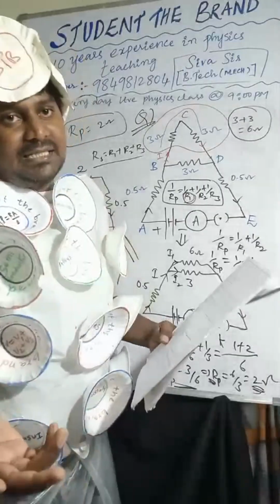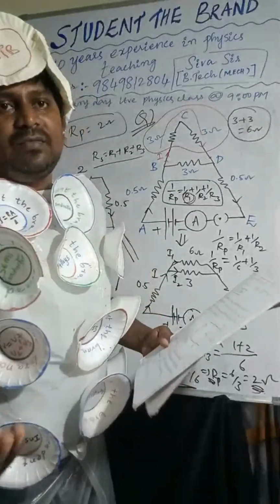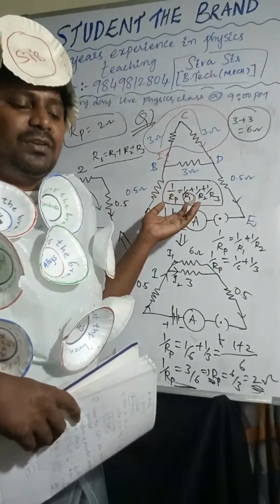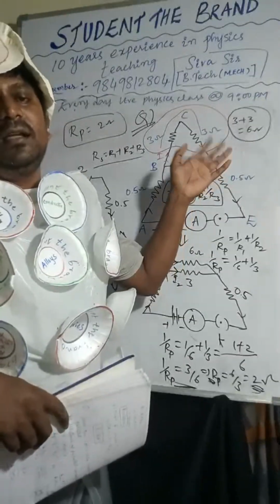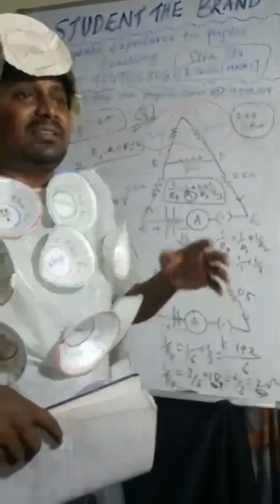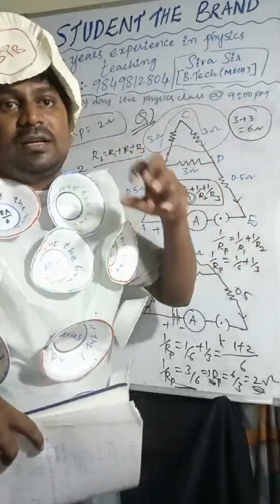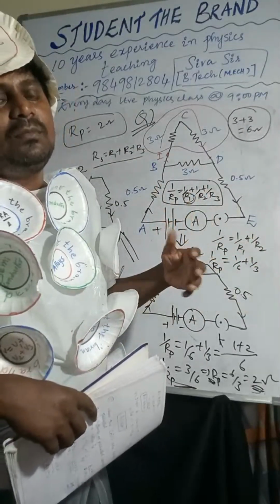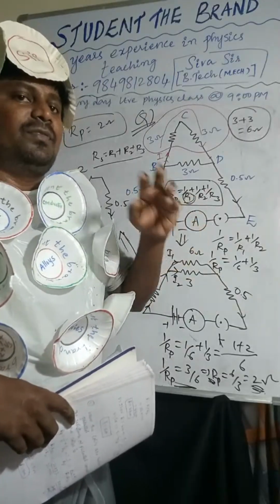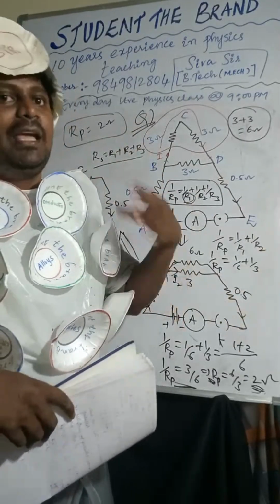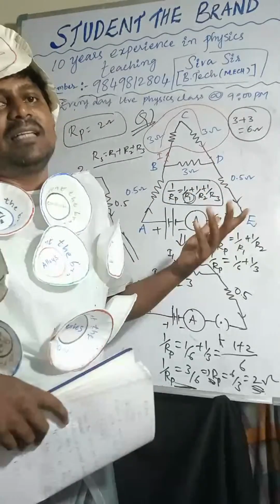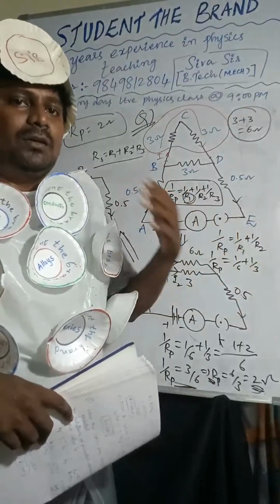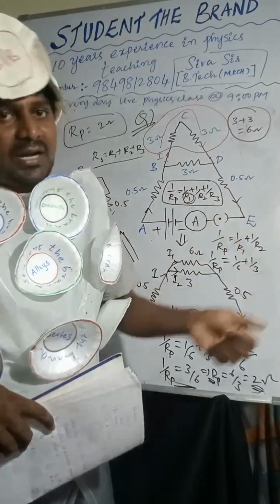After finding resistance, if they ask for current, use the formula V equals IR; the potential difference they will give anyway. If circuit-related problems come in the exam, surely they will ask for the equivalent resistance. After that, the next level, they will ask about current.